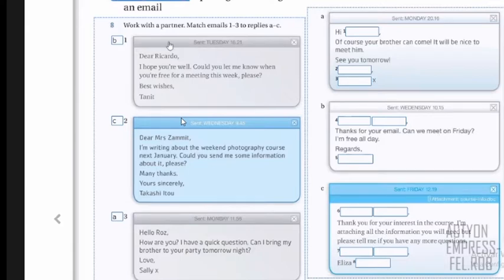Let's check now number 2. It says here, Dear Mrs. Zamit, I'm writing about the weekend photography course, and then you continue. So photography course, it says here, thank you for your interest in that course. So what is a course? Is a photography course, right? So we have those ideas.